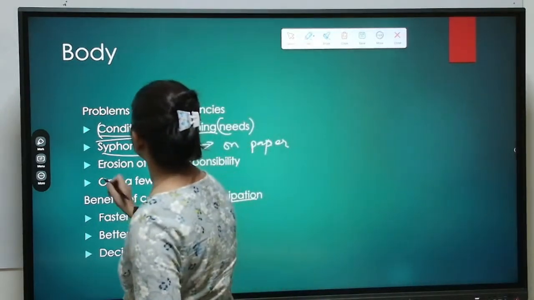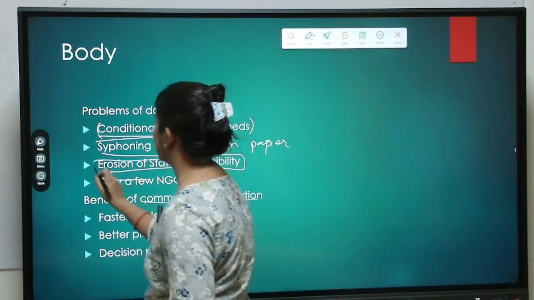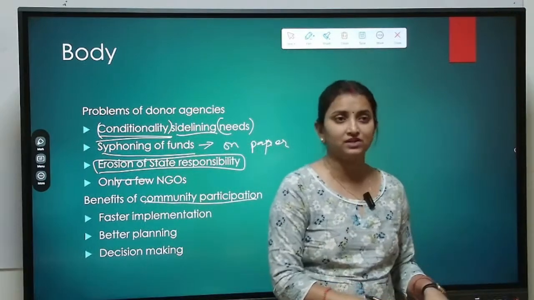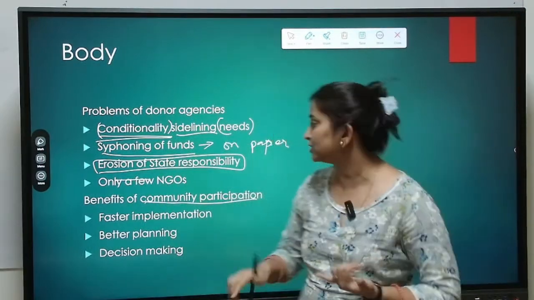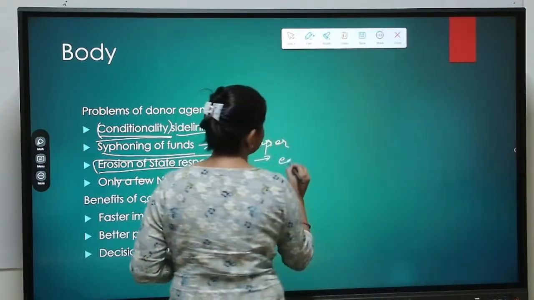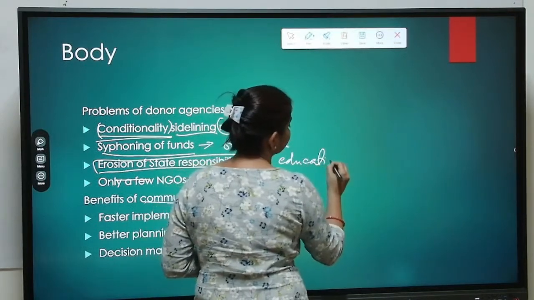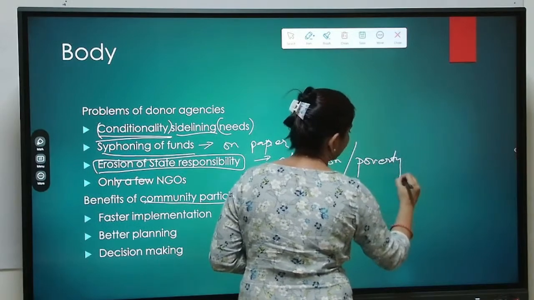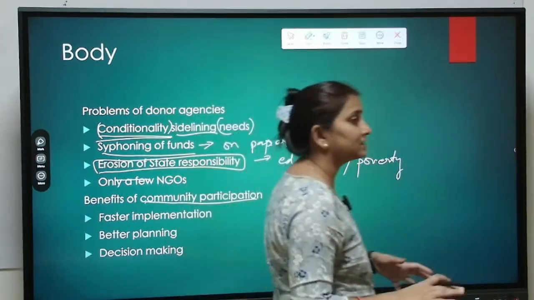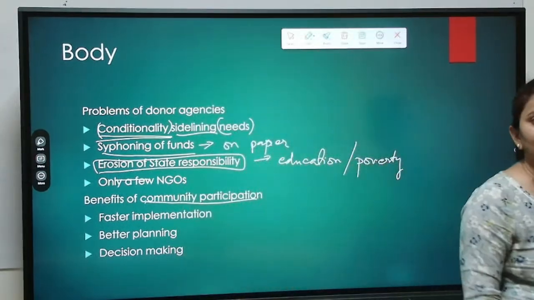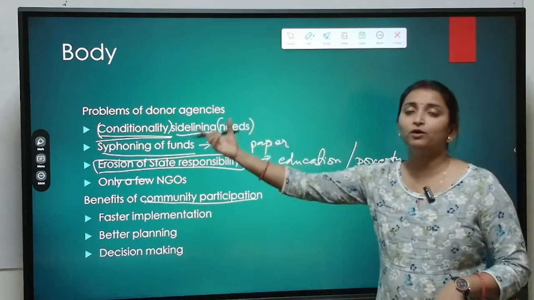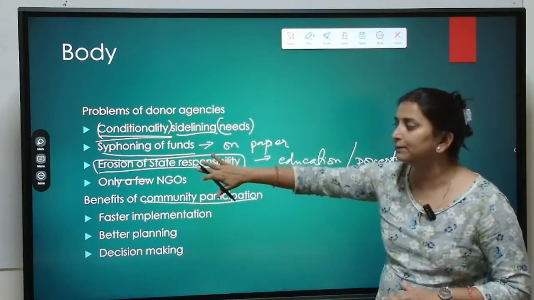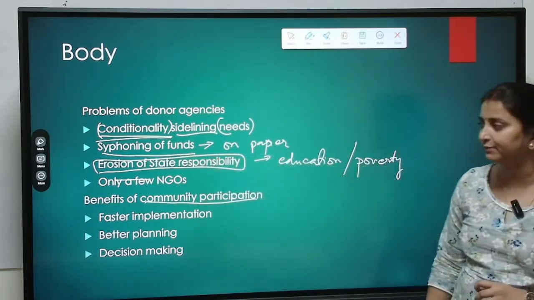It can also lead to erosion of state responsibility. It is the responsibility of the state to undertake education related projects or poverty eradication related programs or any other problems for that matter. These problems are responsibilities of the state to handle. This is not the problem of donor agencies. Although we are getting funds from them, the ultimate project execution should be done by the government itself.